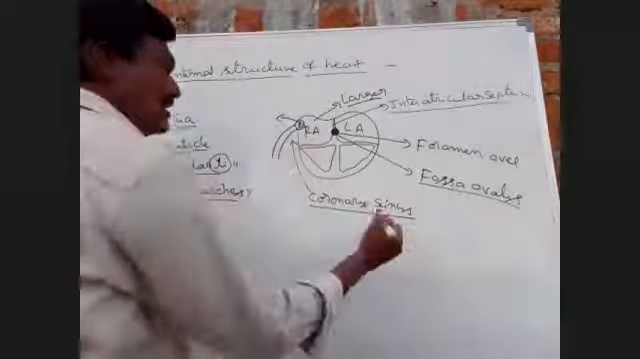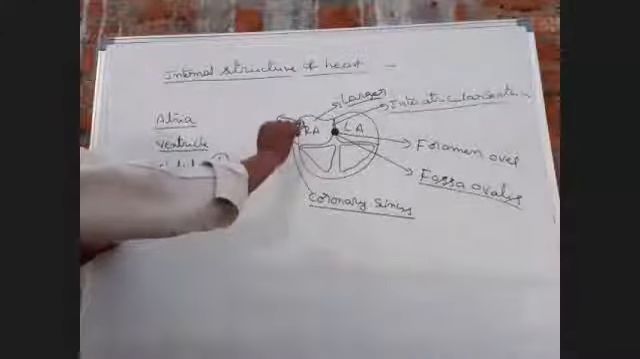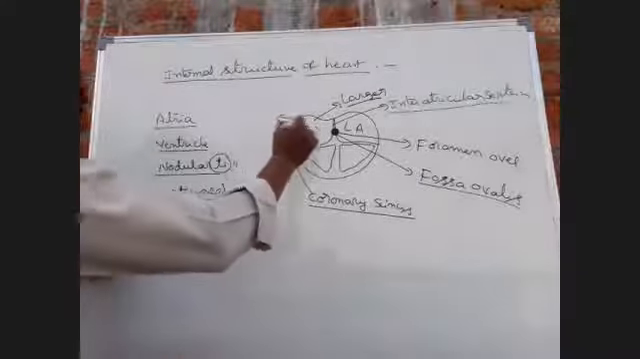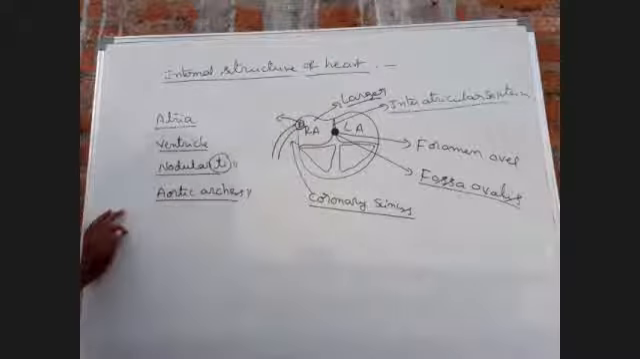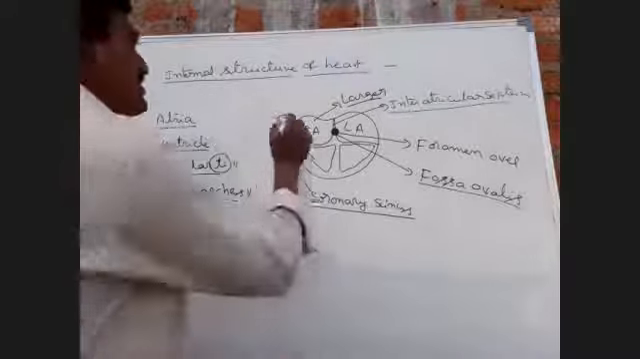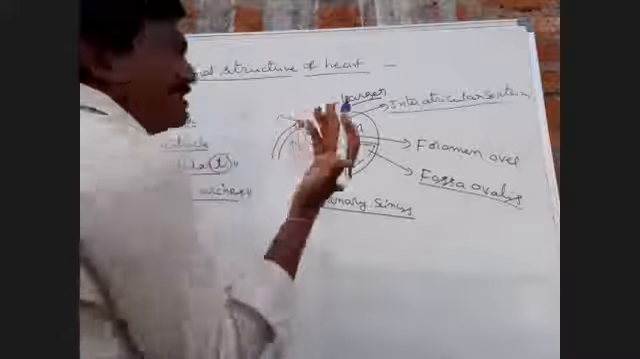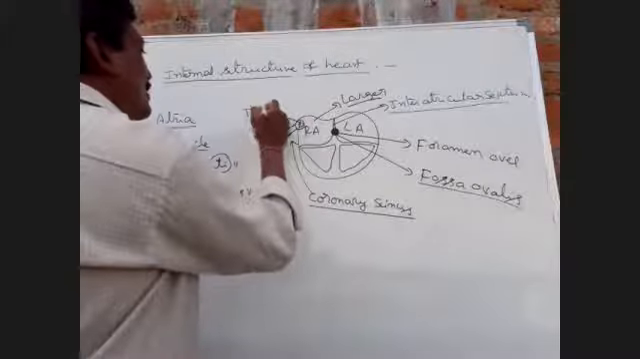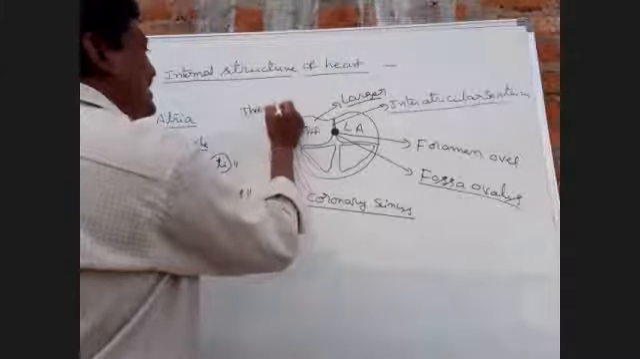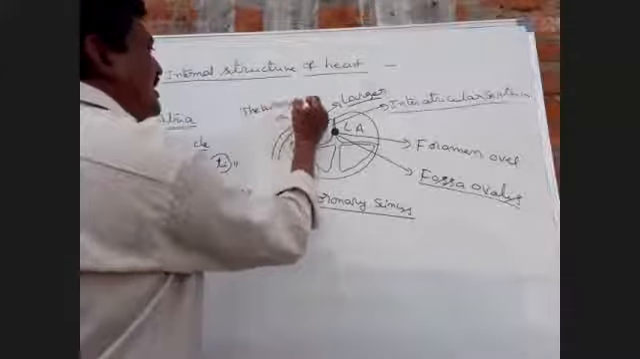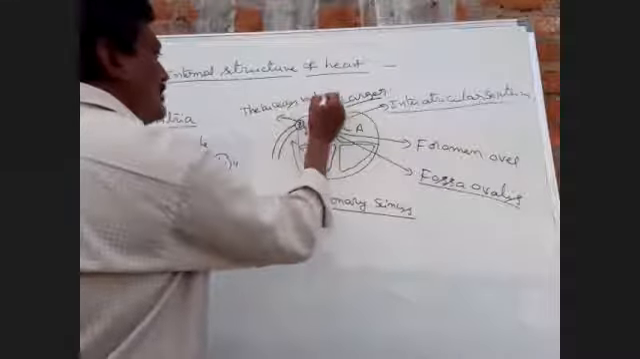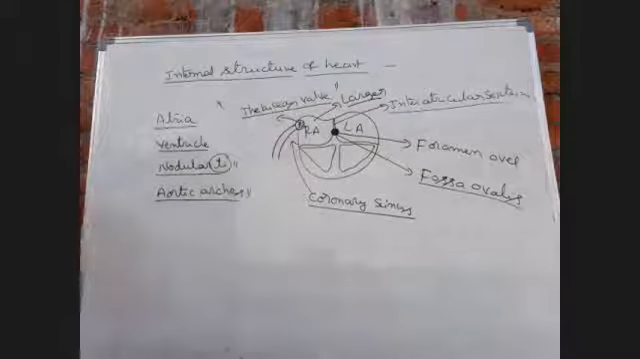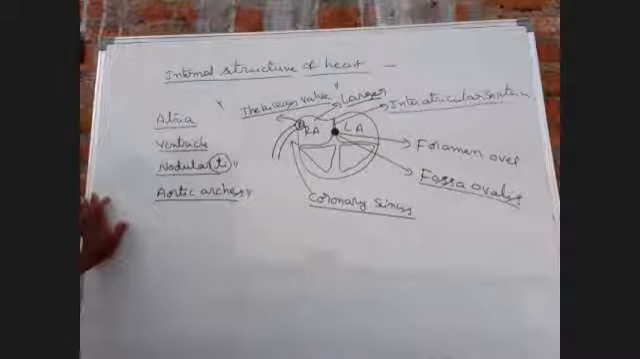The opening of the coronary sinus into the right atrium is guarded by the valve of Thebesius, or Thebesian valve. Next, the postcaval vein also opens into the right